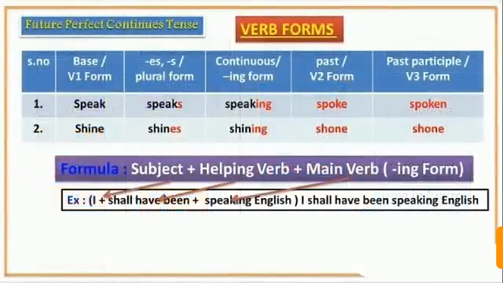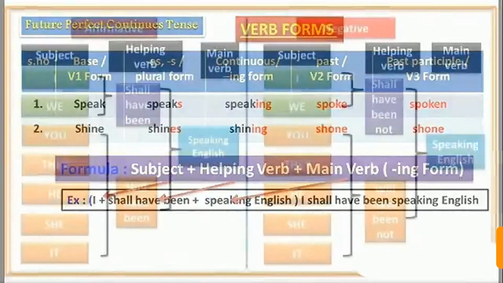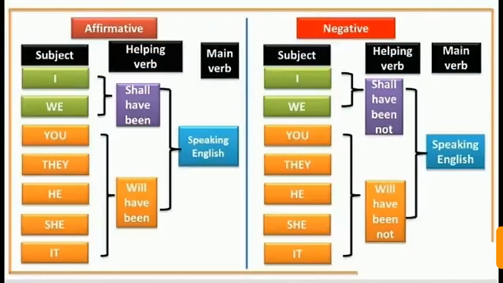Let us take its example. If I say "I shall have been speaking English," here I is the subject, shall have been is the helping verb, and speaking English is the main verb. In speaking, the ing form of the verb is used. If we want to change a simple sentence of future perfect continuous tense into a negative one, then not will be used along with the helping verb as usual.